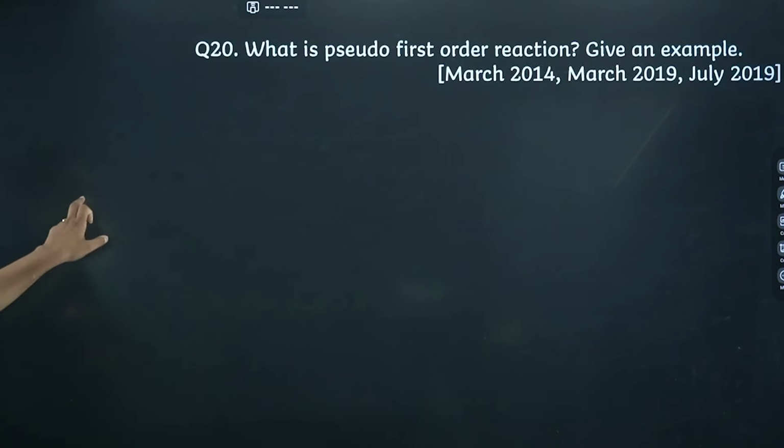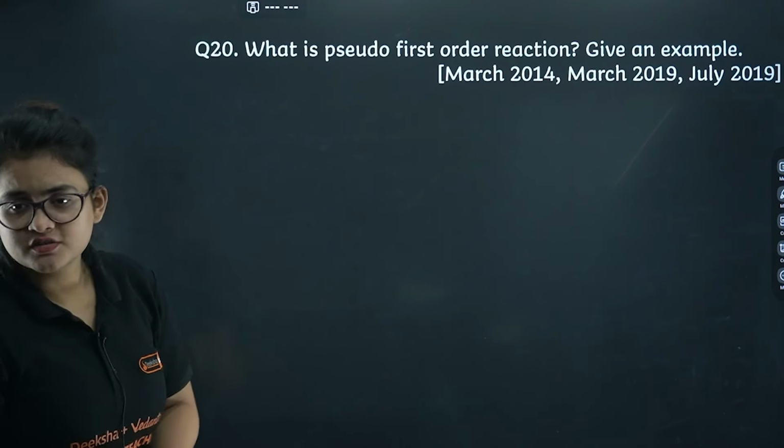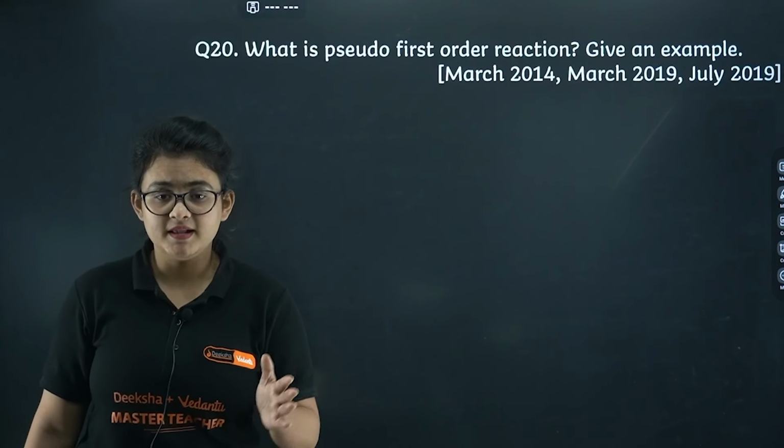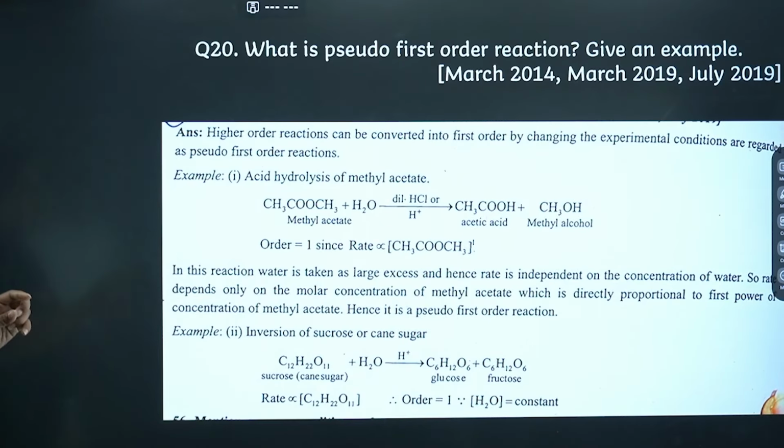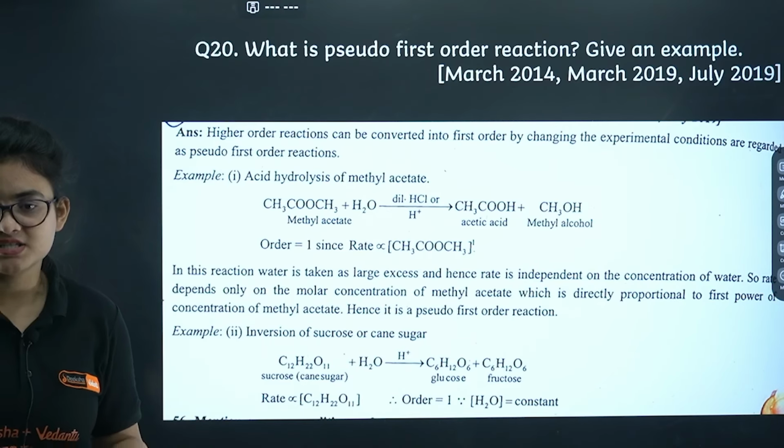Let's proceed further. Okay, what is pseudo first order reaction? Another short question and with example. So pseudo first order reaction is basically a higher order reaction that can be converted to first order reaction by changing the experimental condition.